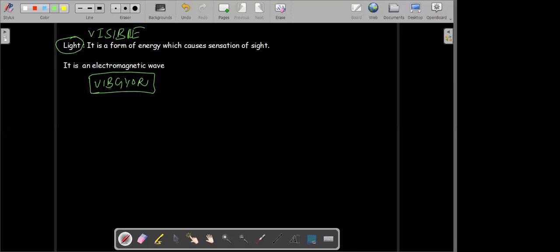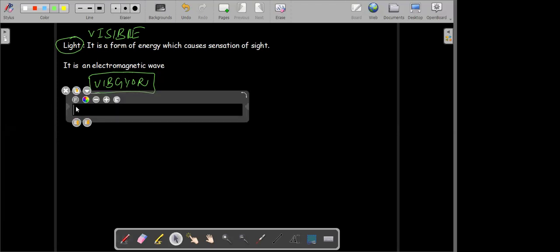So we define light using 2 characteristics. The characteristics of light: particle nature and wave nature.